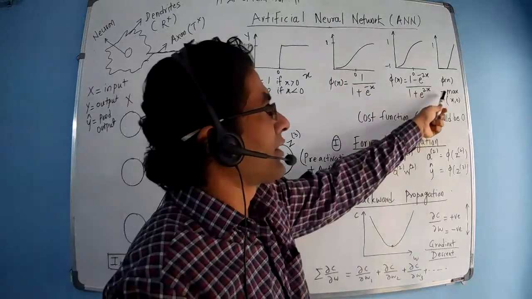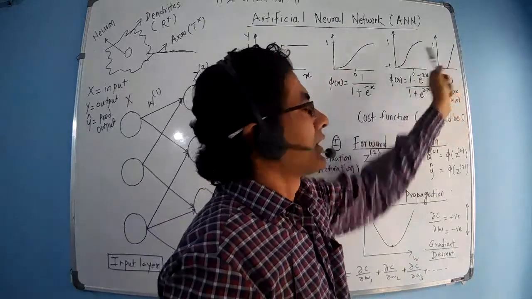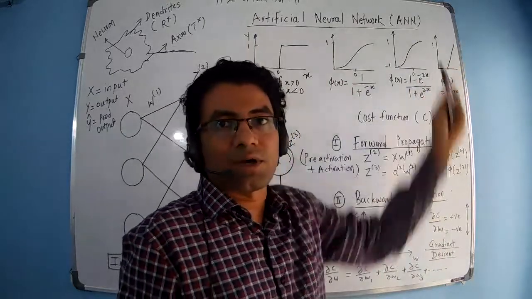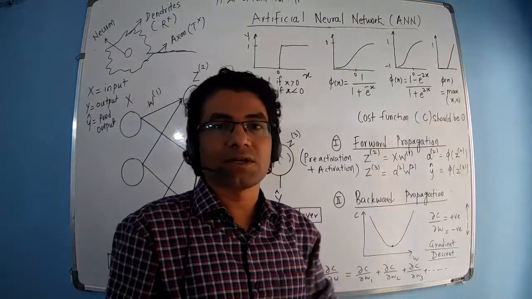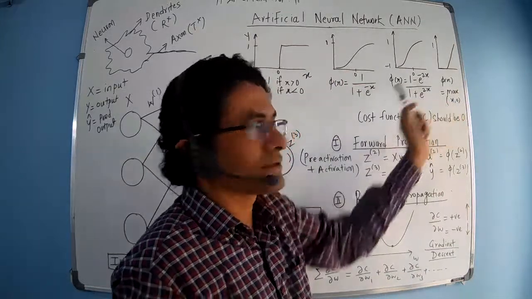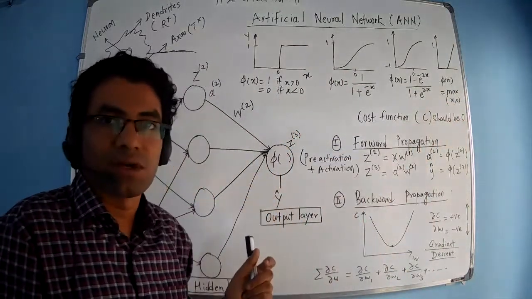And at last we have the rectifier function, which is initially 0 and then it is going up. It is similar to a linear function, but initially it is 0. And this is the equation for the rectifier function: maximum of x comma 0. Why are these functions required? These functions are required to activate these neurons.